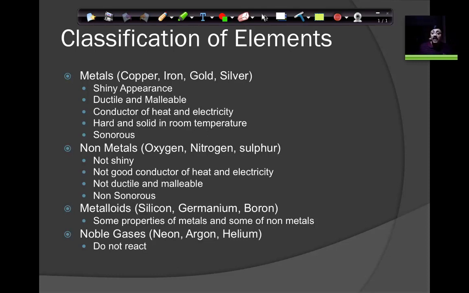In fact, silicon and germanium are very much used in electronics. I'm sure you have heard about it, right? Silicon is a very important element which is used for making the processors inside your computer. I'm sure you have heard about the CPU, Central Processing Unit. The CPU has a motherboard, and the motherboard has a processor.